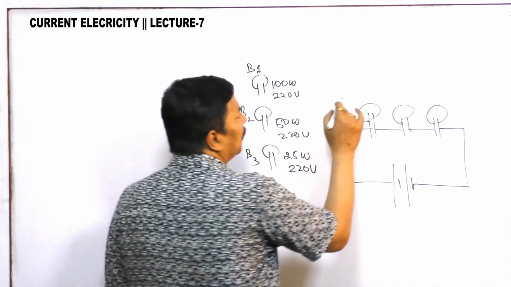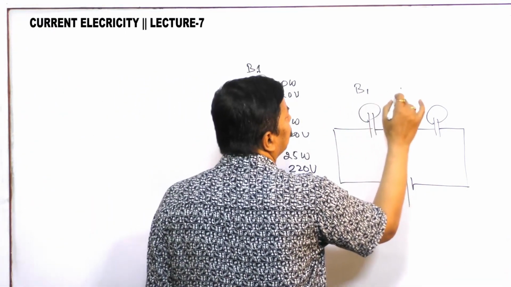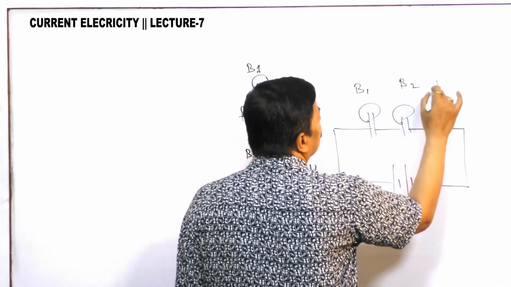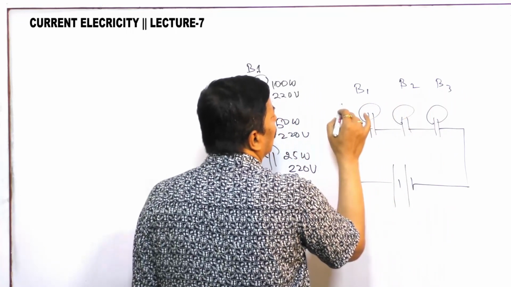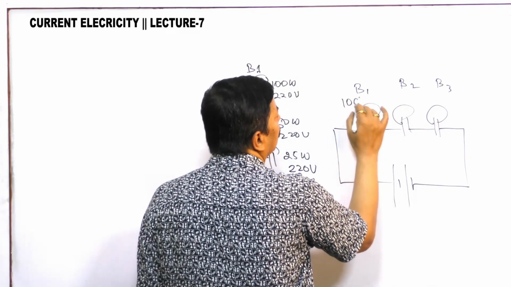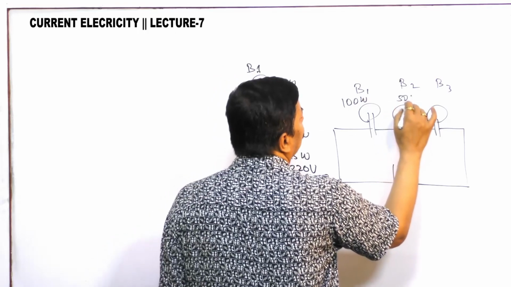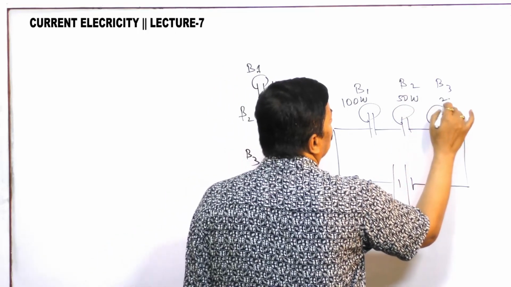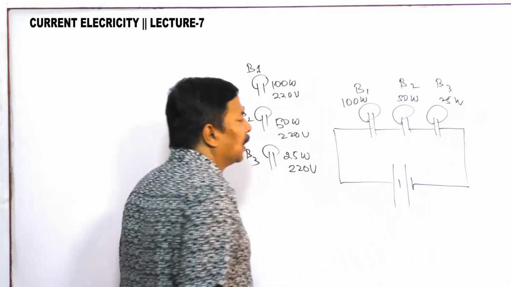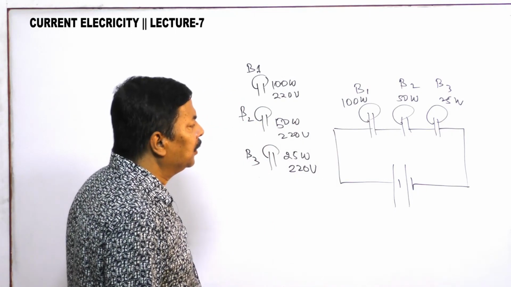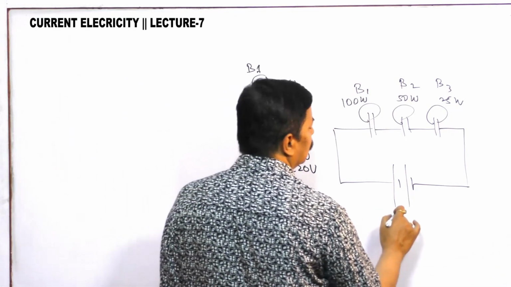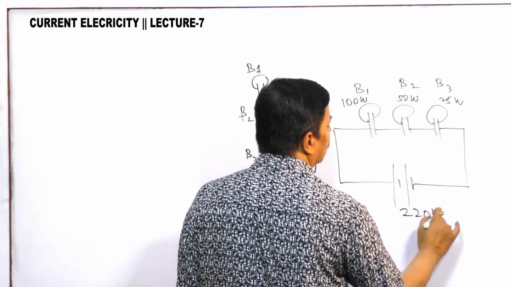So this is bulb 1, this is bulb 2, this is bulb 3: 100 watt, 50 watt, 25 watt. Now here a 220 volt supply is there.